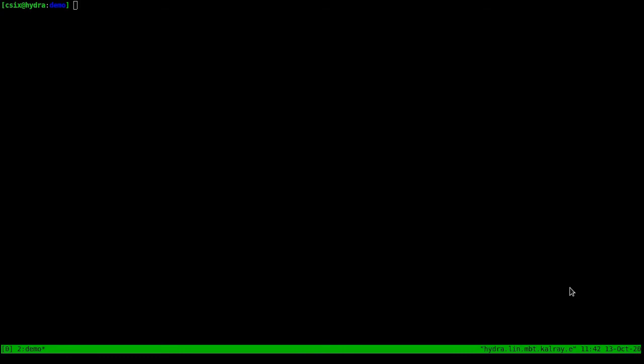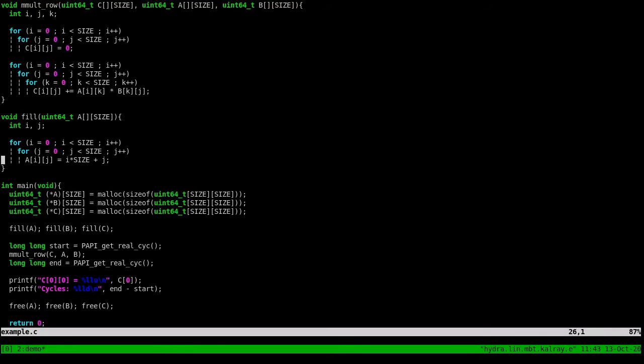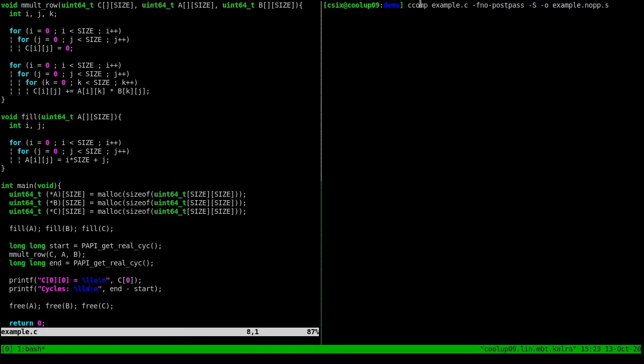I am going to demonstrate the CompCert compiler and our optimization on a simple example. We are going here to see an example of a matrix multiplication. So this is the very simple code that performs the matrix multiplication. We are going to compile it, and we are then going to execute it and measure the amount of cycles. Now we will run CompCert on the example without any post-pass optimization. So you will see the actual original code.